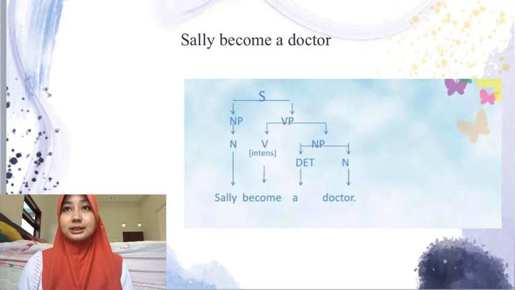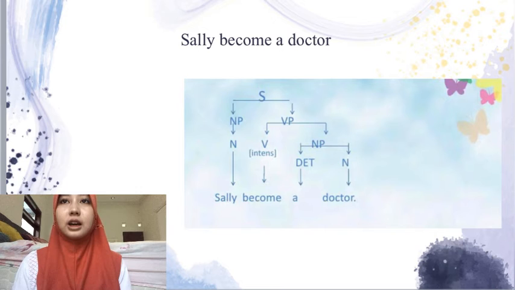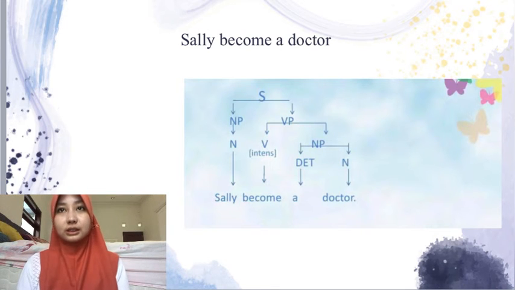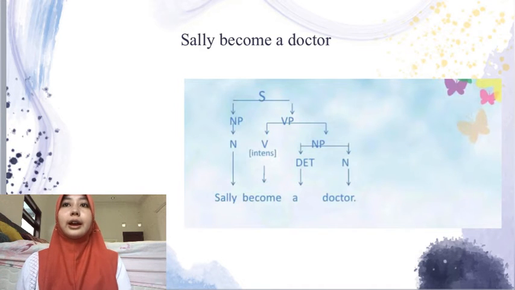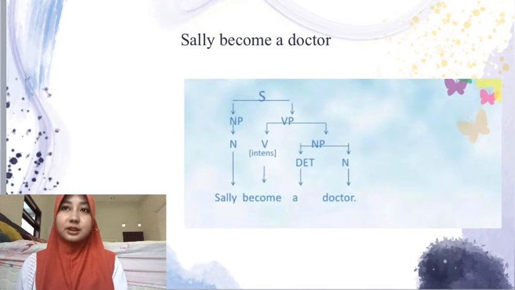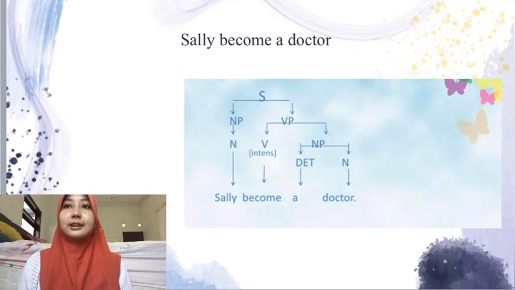I have a tree diagram. The sentence is Sally became a doctor. The sentence contains a noun phrase and a verb phrase. Sally is a noun, and the verb phrase contains a verb, an intensive verb, and a noun phrase. The noun phrase contains a determiner and a noun. Sally is a noun, became is a verb, an intensive verb, a is a determiner, and doctor is a noun.